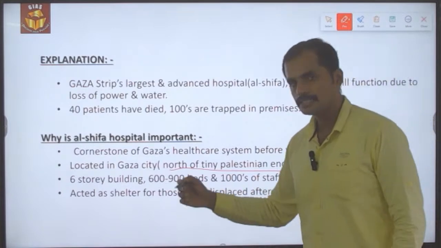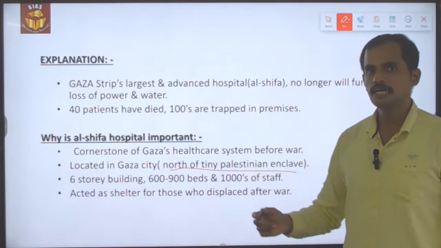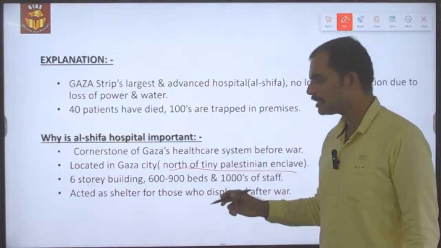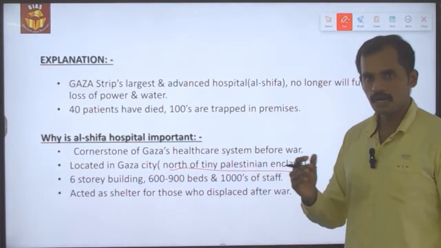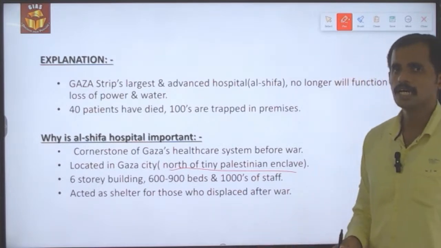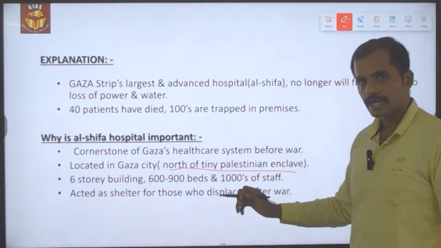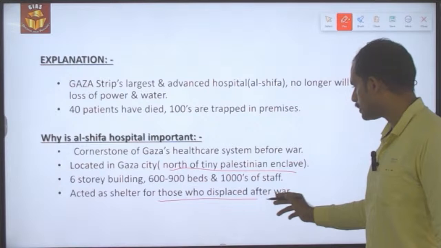What the Israeli force is saying is that this hospital is present at the top of a 6-story building under which it houses Hamas militants. So that is why it has been encircled, and it also acted as a shelter for those displaced after the war.